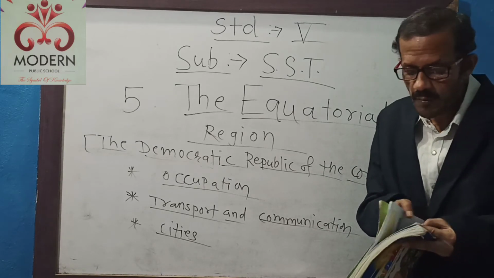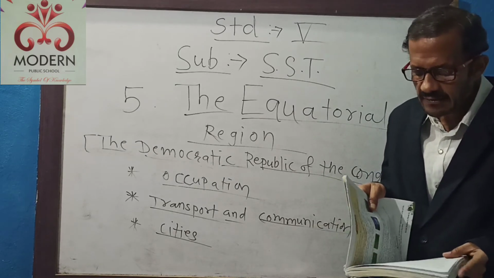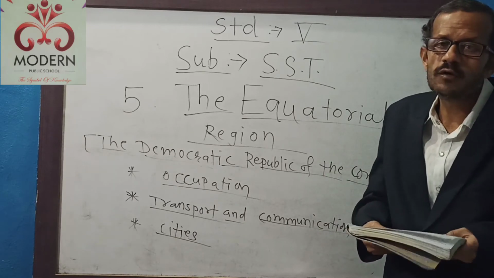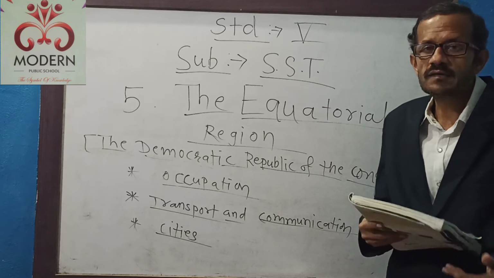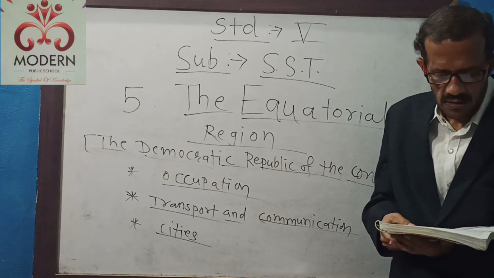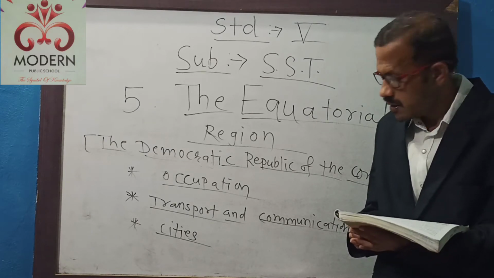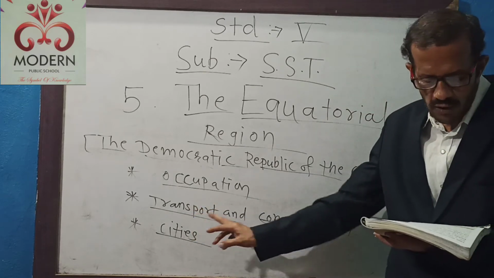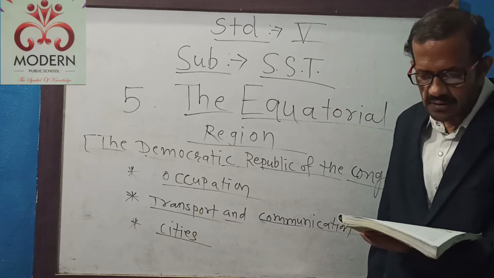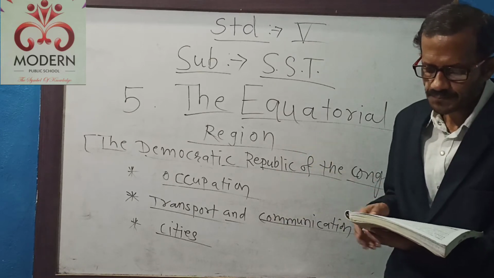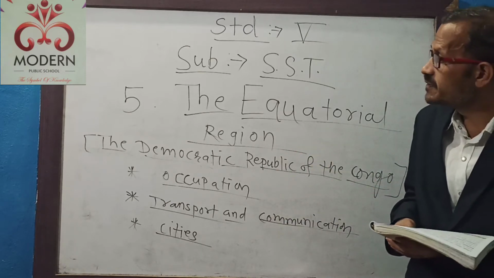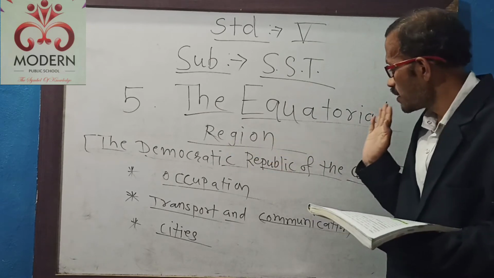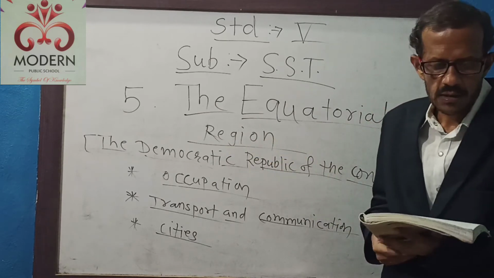With the help of aeroplanes, they send different types of luggage or export different types of their products to other countries. Now students, we have already seen transport and communication. Now our last point that we are going to take is cities. What is the condition of the cities of this country, the Democratic Republic of the Congo?